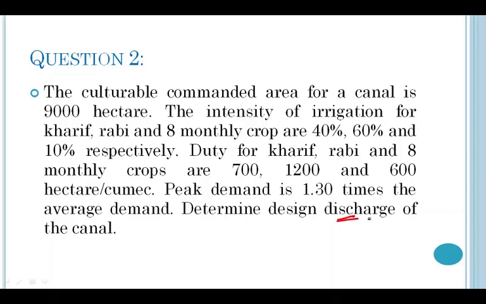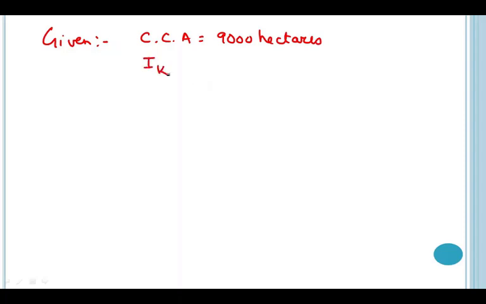First, let us write down the given data. Here, they have given us the cultivable commanded area directly. So here the CCA is 9,000 hectares. Next, they have given us the intensity of irrigation for kharif, rabi and eight monthly crops. So here intensity of irrigation for kharif is 40%.